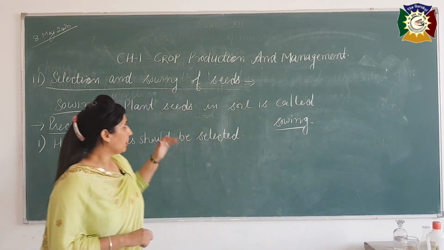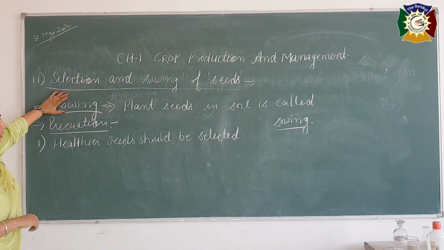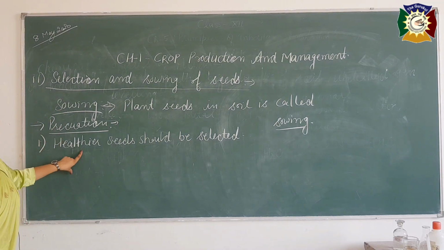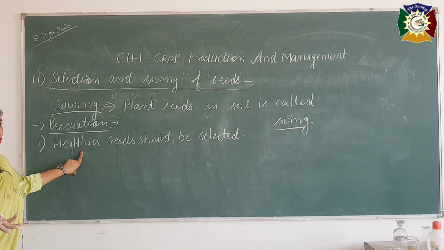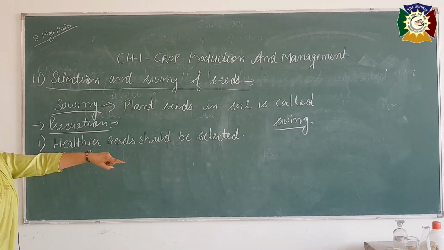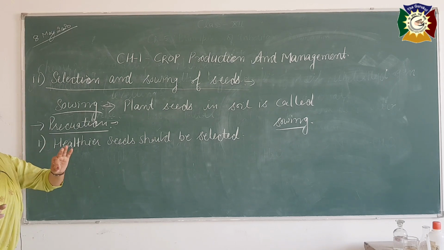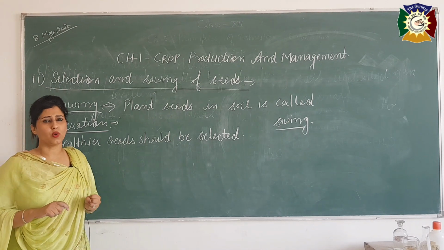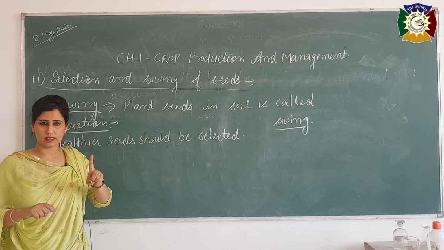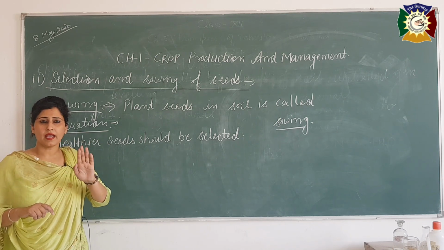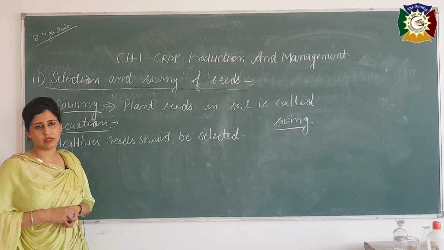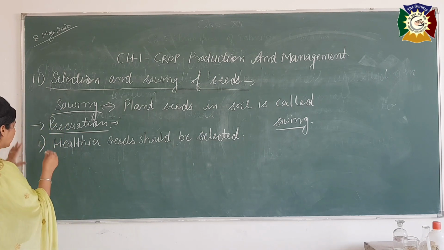Okay, so this is the definition of sowing, and we need to take some precautions. First precaution is healthier seeds should be selected. I told you one method, that is to insert the seeds into a water container. The healthy seeds will remain at the bottom, and the unhealthy seeds will float on top of the water. Second method, winnowing system, in which unhealthy seeds will be blown away in air and the healthy seeds will be with us.